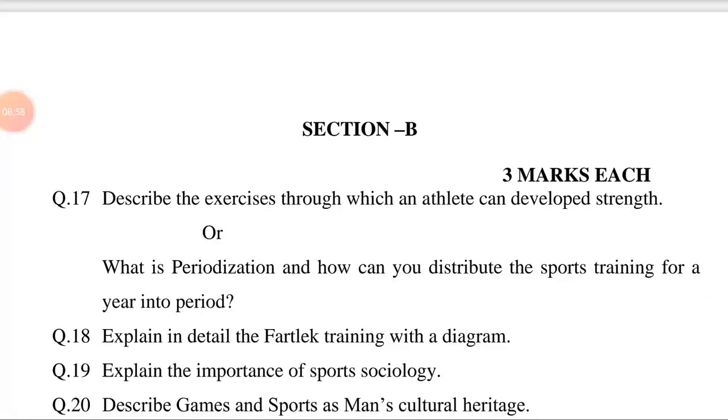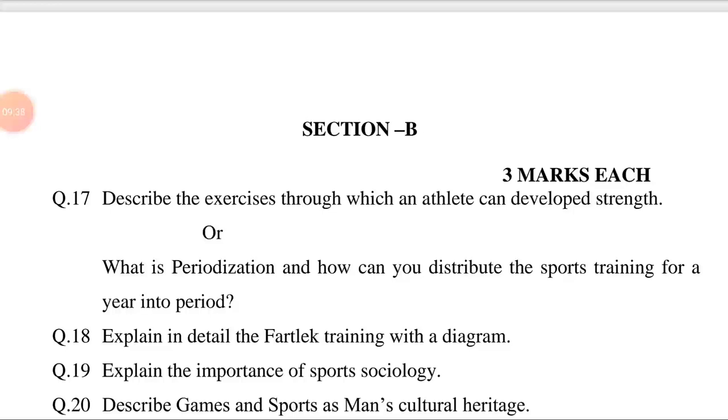Question number 17. Describe the exercises through which an athlete can develop strength. This question is related to chapter number 2, training methods. The answer may be, first of all, introduction. There are various sports training methods. The basic components of basic fitness such as endurance, strength, speed and flexibility can be developed through different training methods. Strength development has 2 methods and 3 exercises methods.